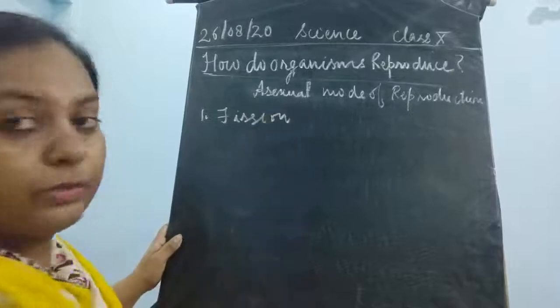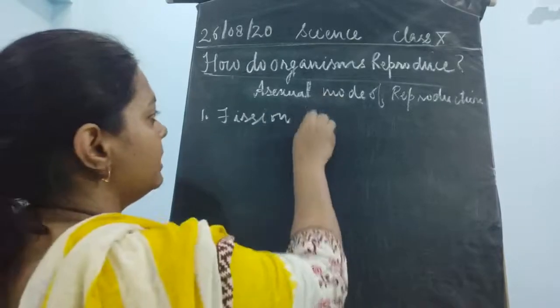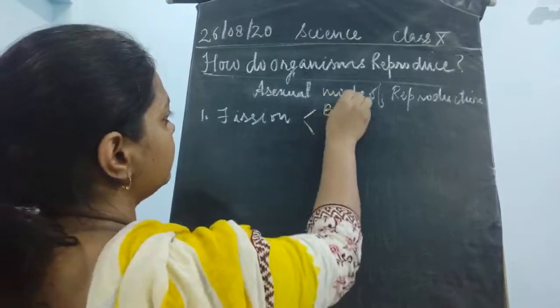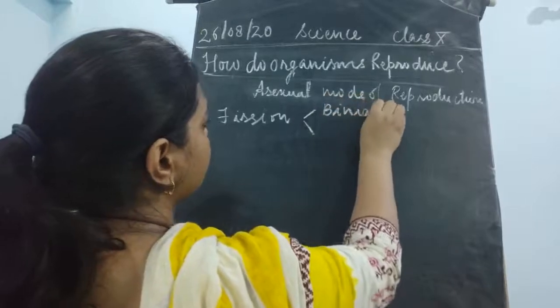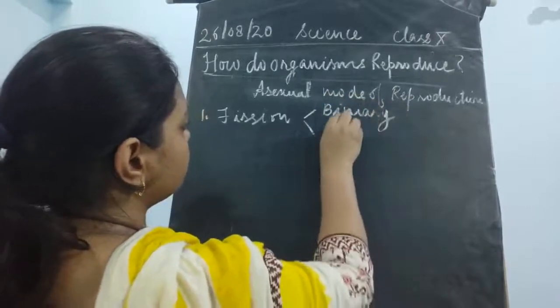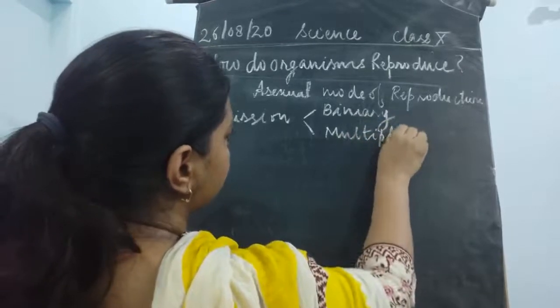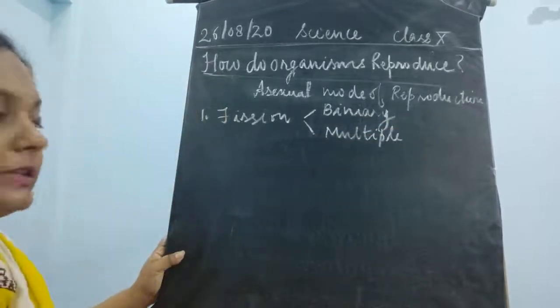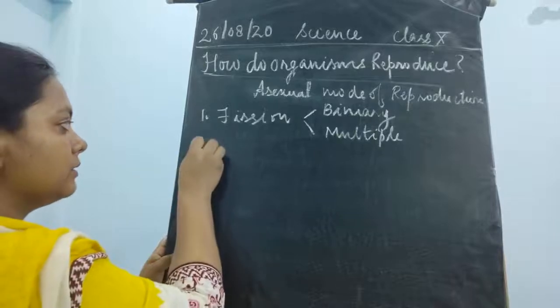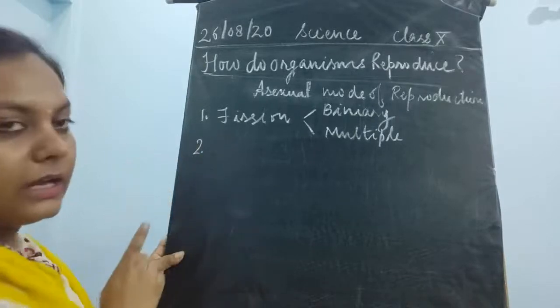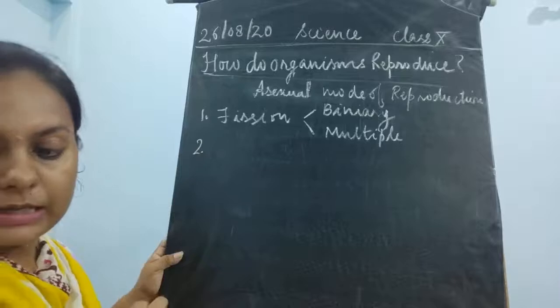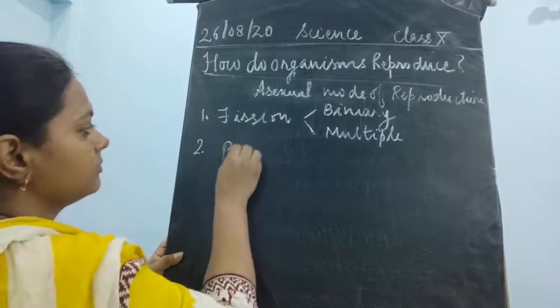Now fission is of two types. One is binary and the second type is multiple fission. The second type of asexual mode of reproduction is budding.